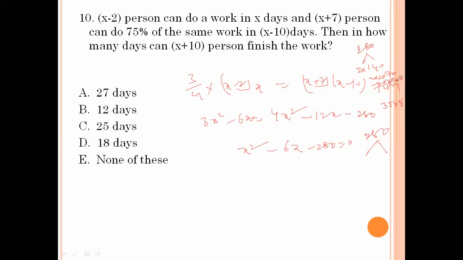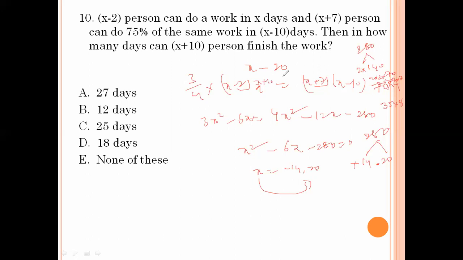Now here we need minus 6, plus 14 minus 20. So x equals minus 14 plus 20, so x is 20. X completes in 20 days.